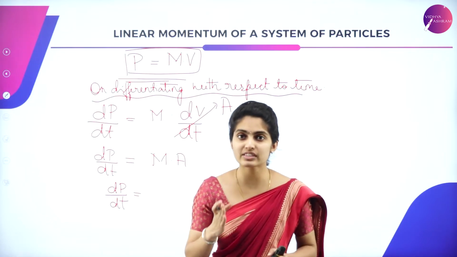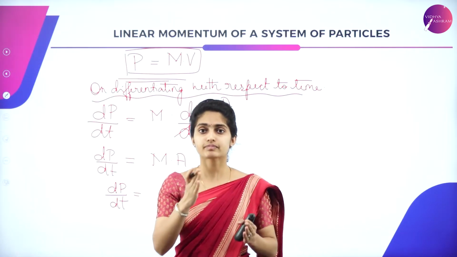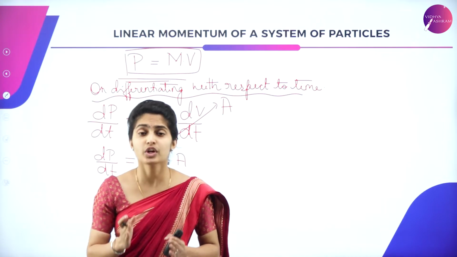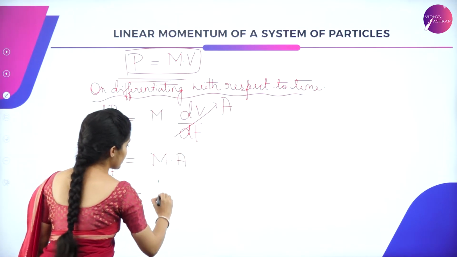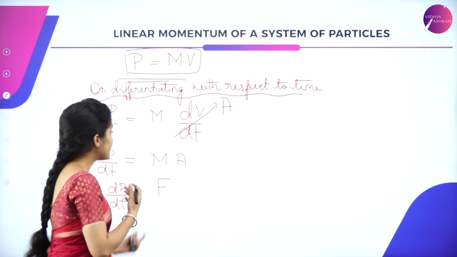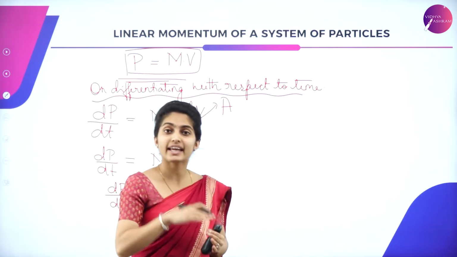According to Newton's second law of motion, force is equal to the product of mass and acceleration. So it turns out to be the force, and this is the force which is applied externally.